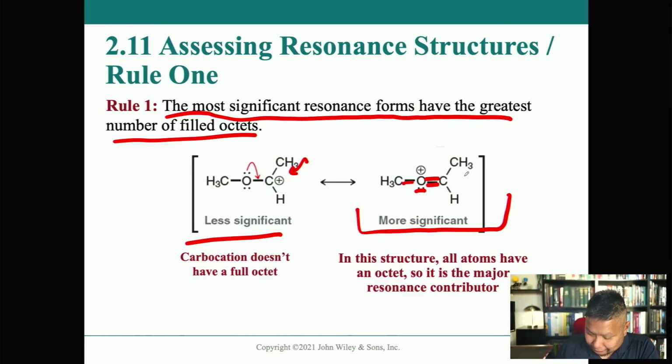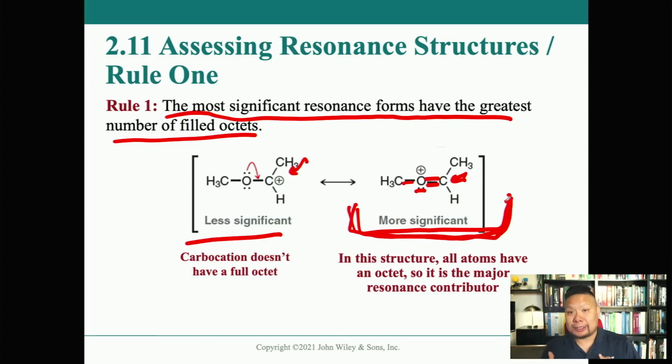This carbon, though sp2 hybridized, also has an octet. And none of the other atoms in the molecule are participating in the resonance. So the resonance contributor that has the most full octets is going to be the one that represents the resonance hybrid more significantly.